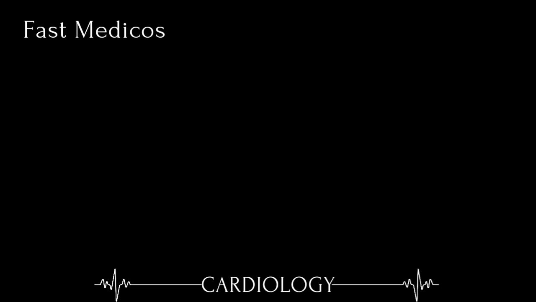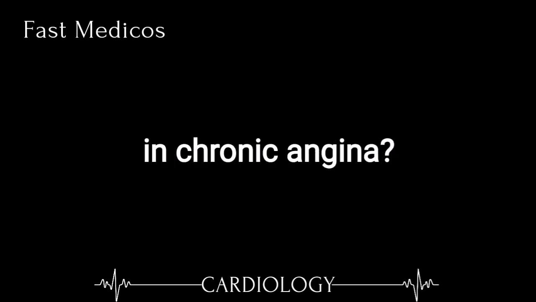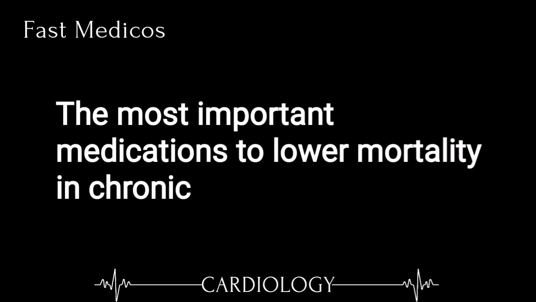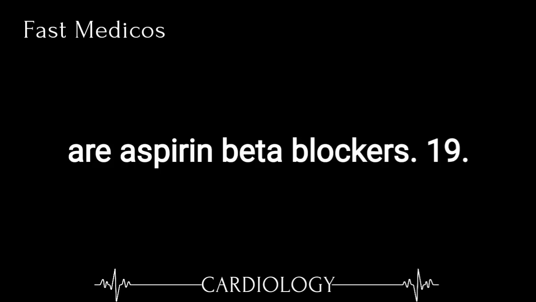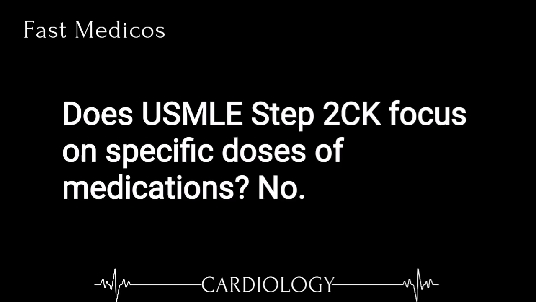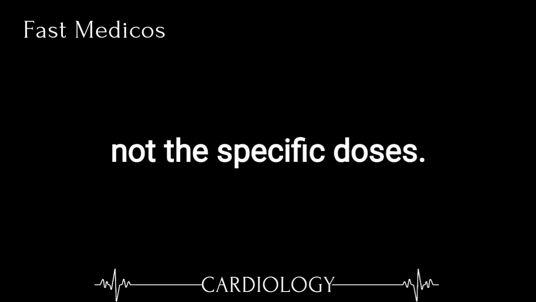Treatment for chronic angina. 18. What medications are most concerned with lowering mortality in chronic angina? The most important medications to lower mortality in chronic angina, not acute coronary syndrome, are aspirin and beta blockers. 19. Does USMLE Step 2 CK focus on specific doses of medications? No. The exam focuses on knowing which medications are used, not the specific doses.